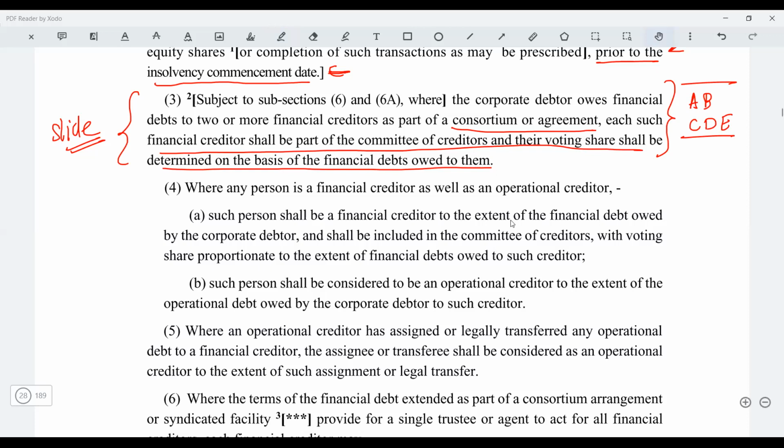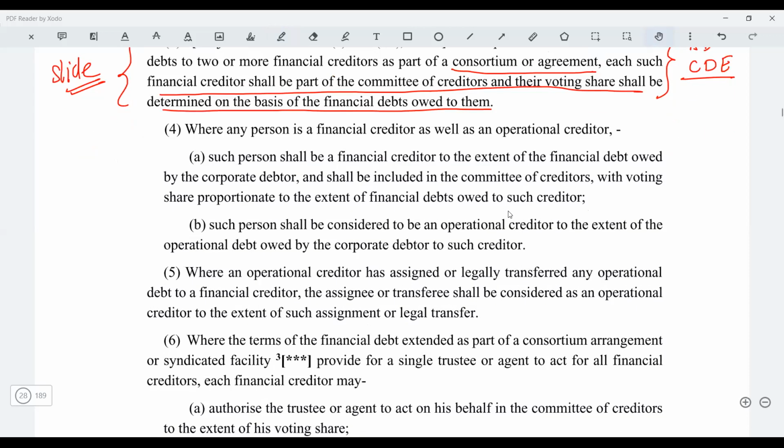Now here it is what Astaji you had asked at the beginning of the lecture. What if the person is both financial and operational, or what if the transfer is being done? So just see, where a person is both a financial as well as an operational creditor, then only the financial debt will be taken into consideration when we see that person in the committee of creditors. You will not see the operational debt. Of course, the operational debt will be paid, but as far as the voting right is concerned, you will only take into consideration the financial debt, right?